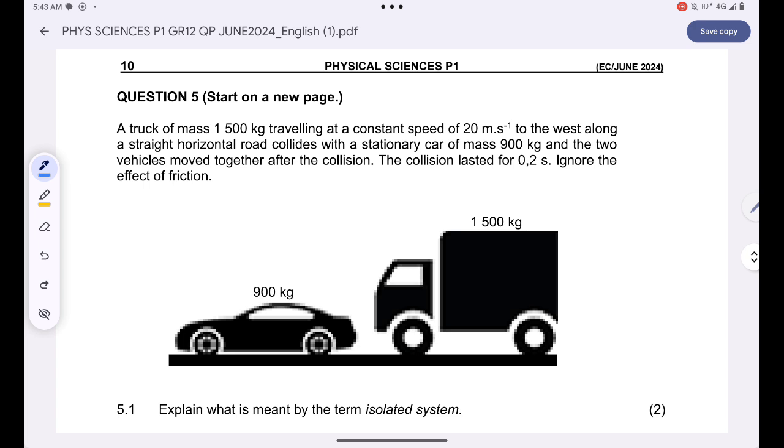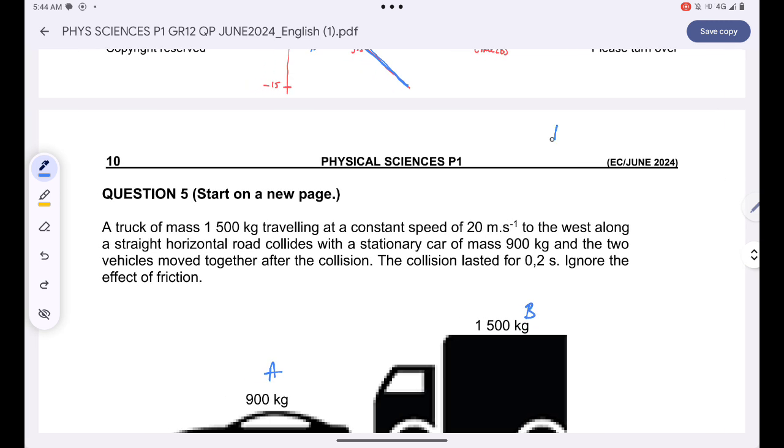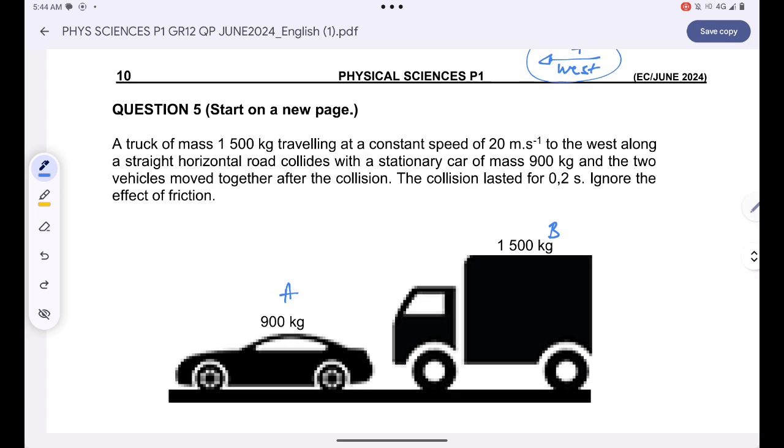We are told that a truck of mass 1,500 kilograms traveling at a constant speed of 20 meters per second to the west along a straight horizontal road collides with a stationary car of mass 900 kilograms, and the two vehicles move together after collision. The collision lasted for 0.2 seconds. We must ignore the effects of air friction. If we call this object A and that object B, we choose our positive direction. Let's just take the direction of motion, which is the west direction, to be positive.